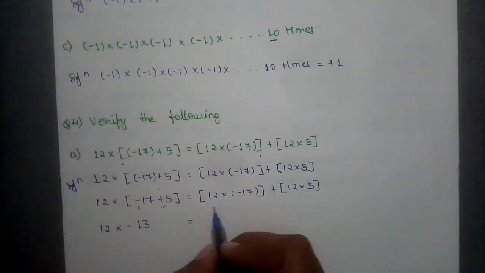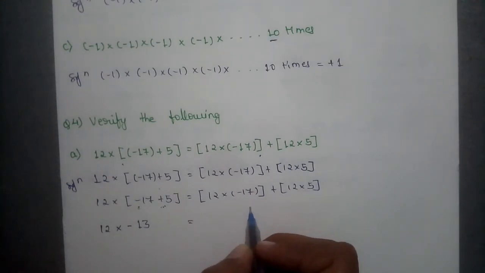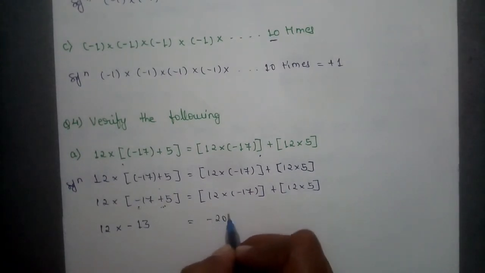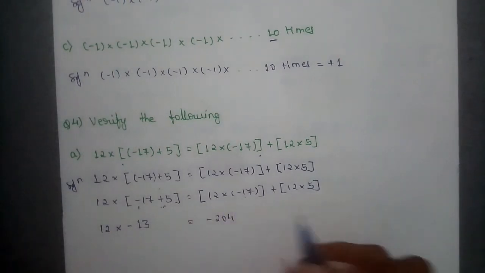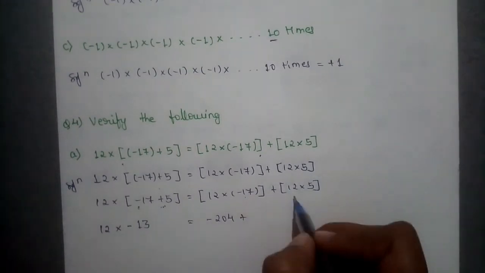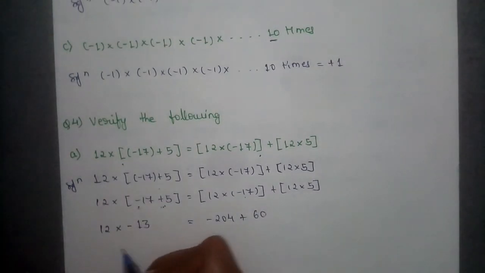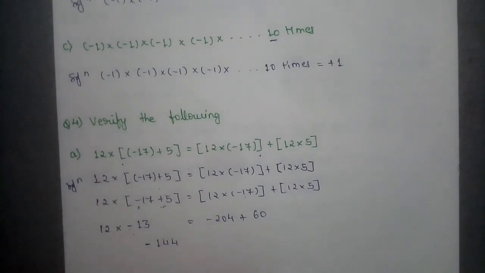Then equals to, here it is given 12 into minus 17, and 12 into minus 17 is minus 204, because plus into minus is minus. So definitely I have to give the sign of minus. Then plus, simplify this bracket, 12 into 5 is equal to 60.